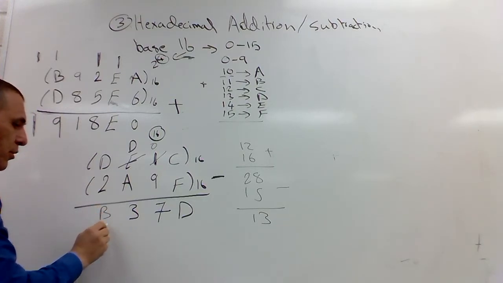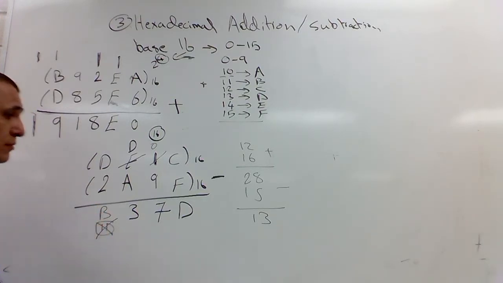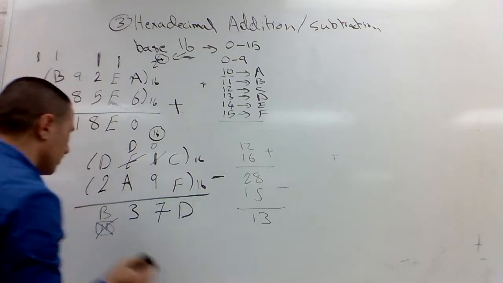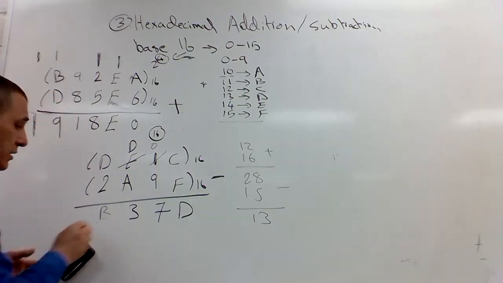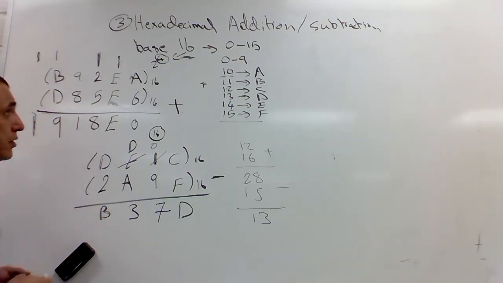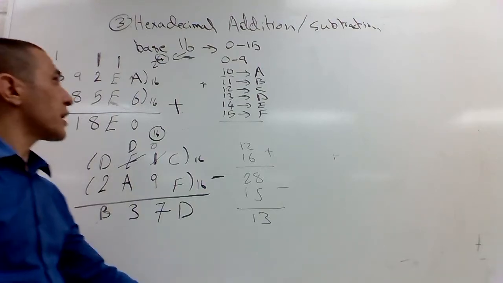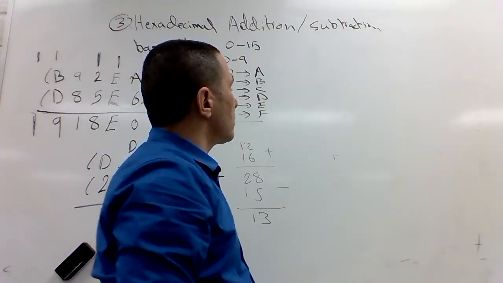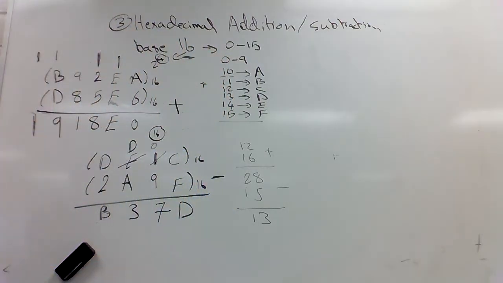Be careful, don't put 11. Put characters. 11 is 2 digits. This is the hexadecimal addition. Those mostly, so we covered binary addition, subtraction, octal addition and subtraction, and hexadecimal addition and subtraction. This will be good.